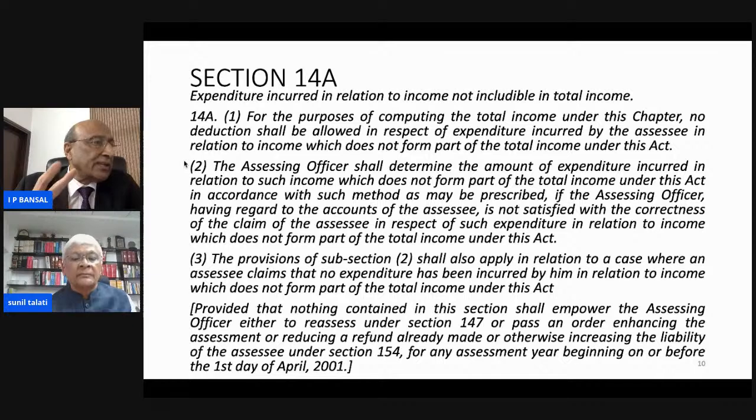Now the claim of the assessee can be of two types. One, when some disallowance is made by the assessee himself in the return of income while computing the exempted income or his total income. So that is one situation. And the second situation could be that there is no expenditure incurred for earning the exempted income. So there can be two situations.